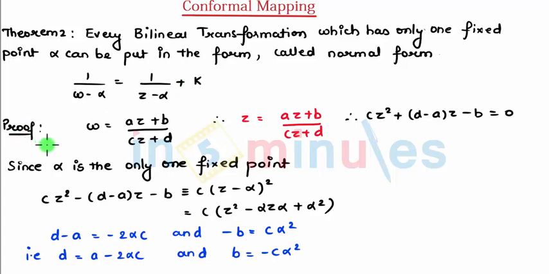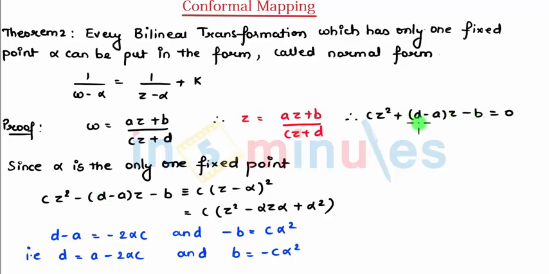As we know, students, a bilinear transformation is given by w equal to (az plus b) divided by (cz plus d), which can be written in the form of z for finding the fixed point. In the place of w, I will be keeping z. So z equal to (az plus b) divided by (cz plus d), which gives this equation. Since alpha is the only one fixed point, my quadratic equation is of degree 2, which means the same point is repeated twice.